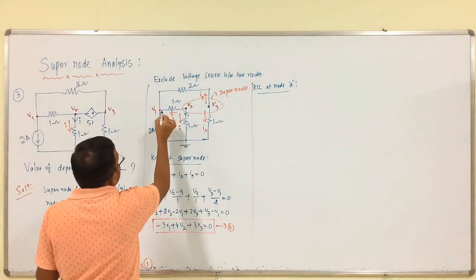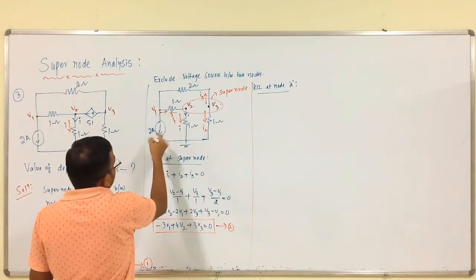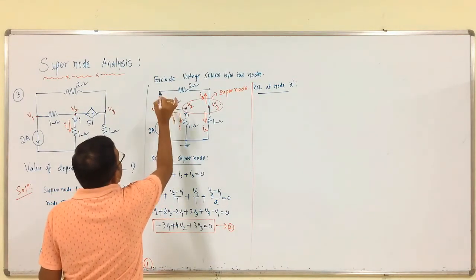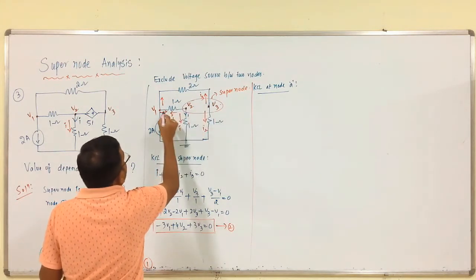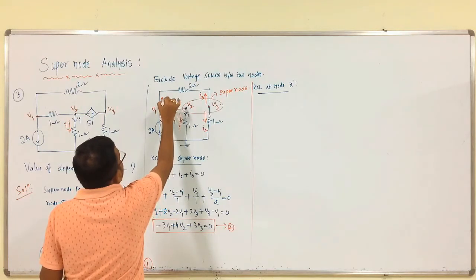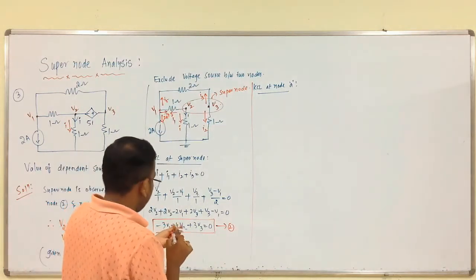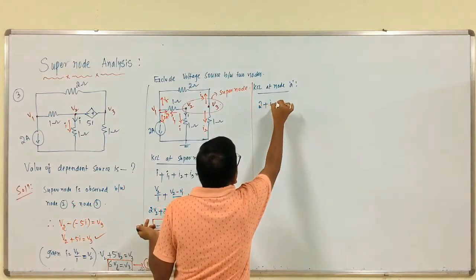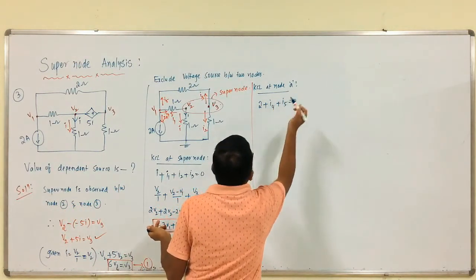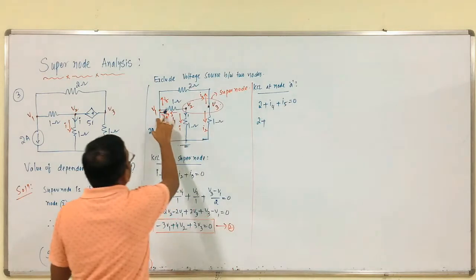This is our assumption: current is leaving, given this is leaving, this is leaving. So, this is 2 amps. For example, this is I3, no, this is I4, this is I5. Therefore, 2 is leaving, I4 is leaving, I5 is also leaving.